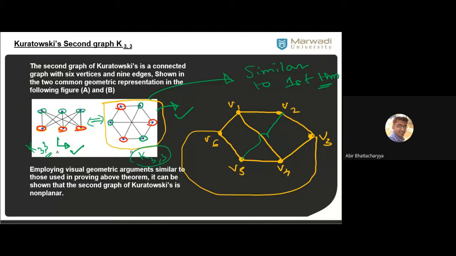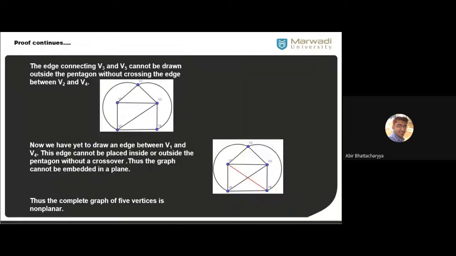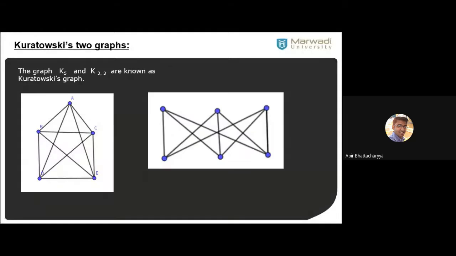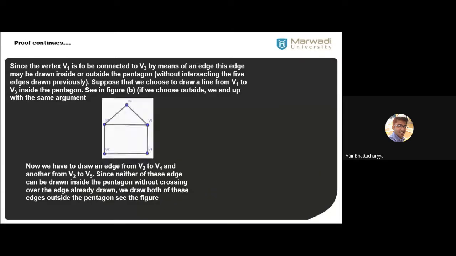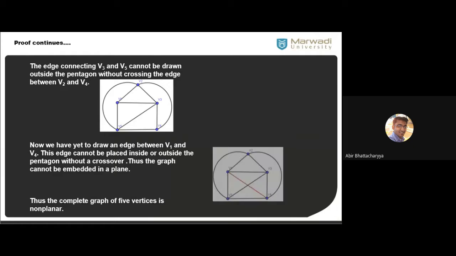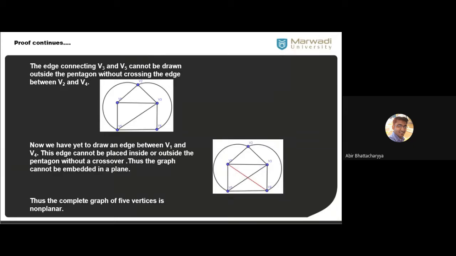You have to write this theorem in a sequential manner. Write the theorem properly, like in the first theorem I have already written, right? Check the first theorem. What is the proof of the first theorem? Look at this, there was some writing. If you recall this writing, the same writing you have to write for K33. These are the writings step by step. What we have done: this is for K5. At last we decided that this K5 is not a planar graph. This is a non-planar graph.